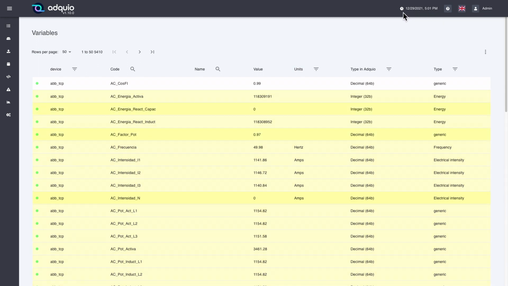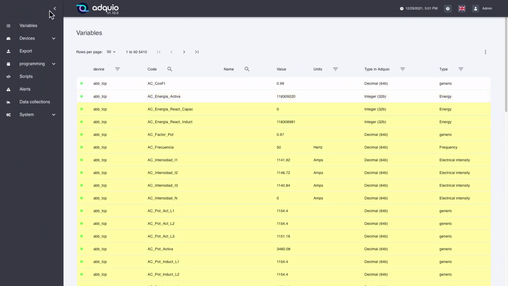This is important, because logically this device will be working in the time zone of the country in which it is installed. So it does not have to be the same as our current time, right? But it will correspond to the country in which it has been installed. Next, we have the Adquio logo, and above all very important, the version in which the software is, 1.10 in this case. Okay, so let's see what the interface is made of very quickly.